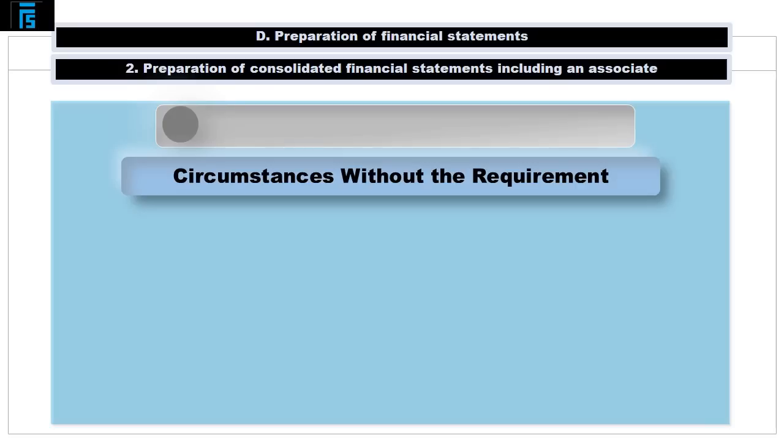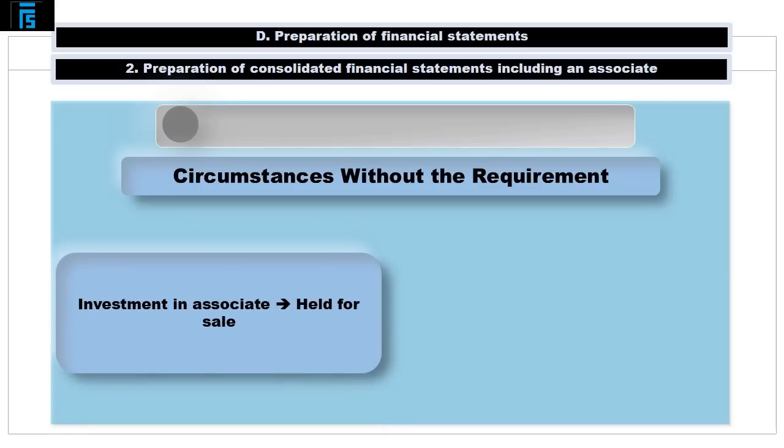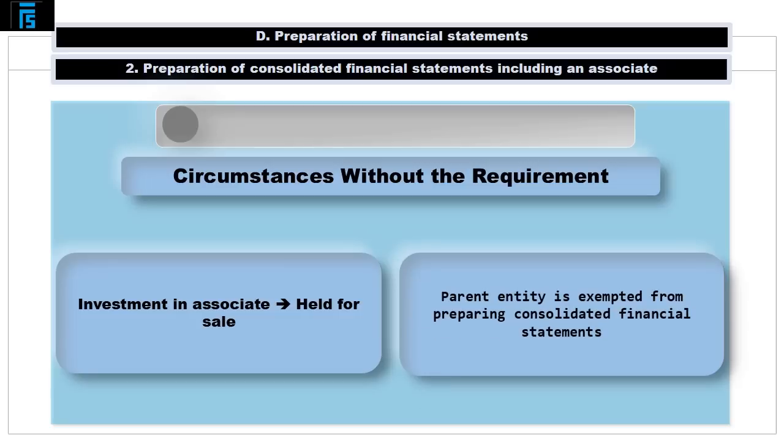The only circumstances in which this requirement will not hold are when the investment in the associate is classified as held for sale and subsequently accounted for at the lower of the carrying amount and fair value less costs to sell under IFRS 5, or the parent entity is exempted from preparing consolidated financial statements under the rules contained in IFRS 10, which are discussed in a separate section of the course.